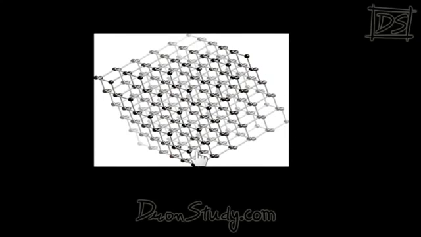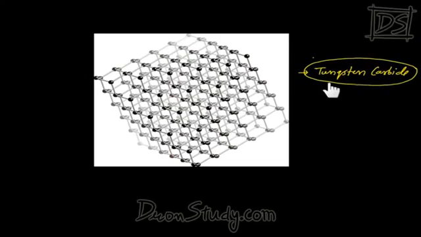See, I am using a term repeatedly, hardest natural substance. Natural substance because there are some man-made substances too which are even harder than diamonds, and one example of that is tungsten carbide. Okay, you don't have to remember this. I'm just telling you this for your GK, for general knowledge. What is even harder than diamond? Tungsten carbide. That is why I'm mentioning natural substance repeatedly. So this is the story of the structure of diamond.